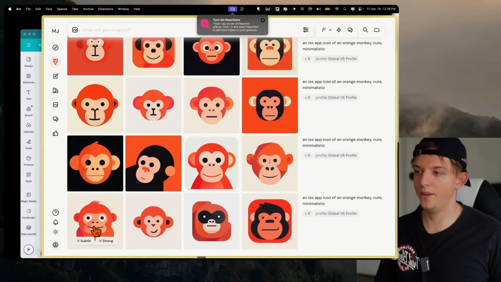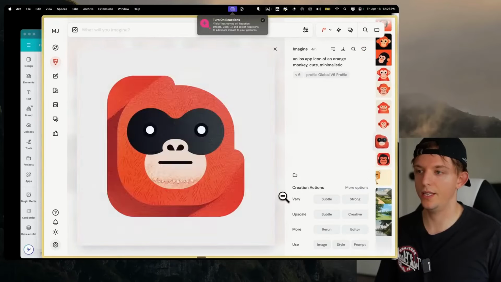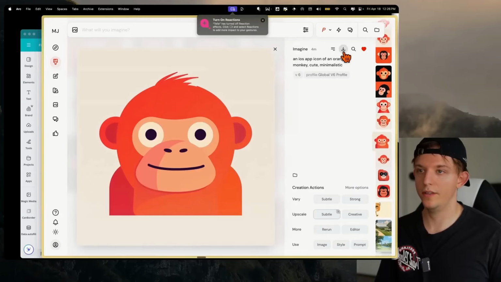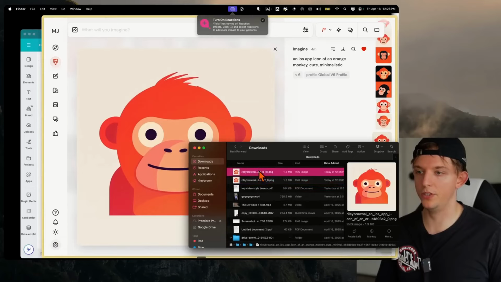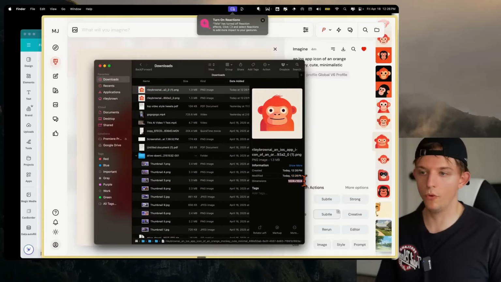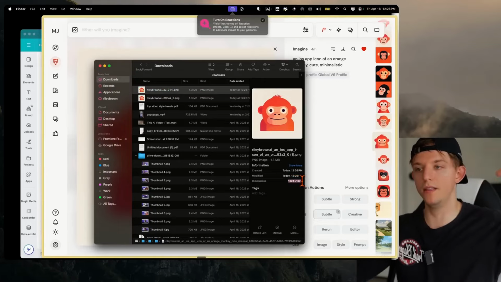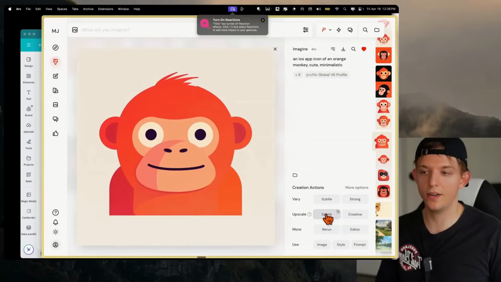And so what we can do here is we can click on one of these and we can actually download them. And if we download them and open up Finder, right, we can see the image is right here. It's 1024 by 1024. So if it gets any bigger than that, it might start to look pixelated. But they have this feature right here, which allows you to upscale an image. And we can also vary an image.